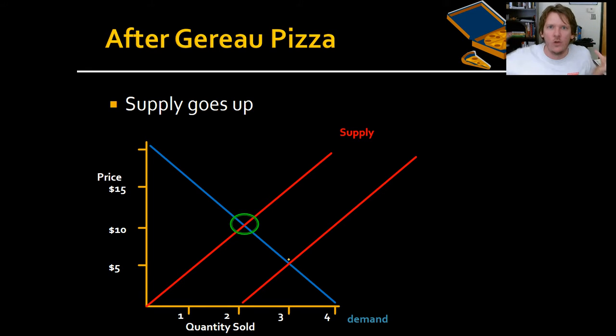Well, it's easy. You want to get known. You want to get in the community. You want to convince people to buy your pizza. Sell it to them for a really cheap price. And so here, that's why this curve moved over. The supply of pizza places or pizza has increased.